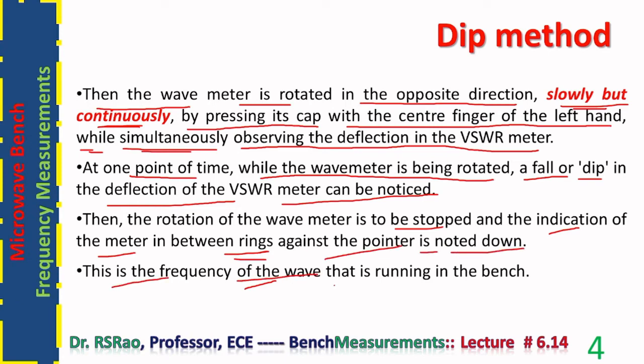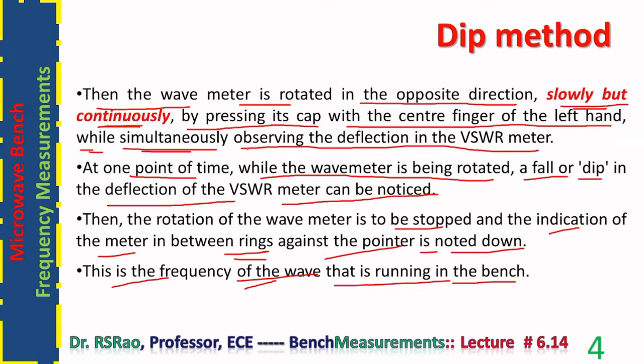This is the frequency of the wave that is running in the bench. The wave meter here has 8.2 on the lower side, 12.4 on the upper side. Therefore, it can be used to measure only frequencies in between 8.2 and 12.4 gigahertz, that is X band.